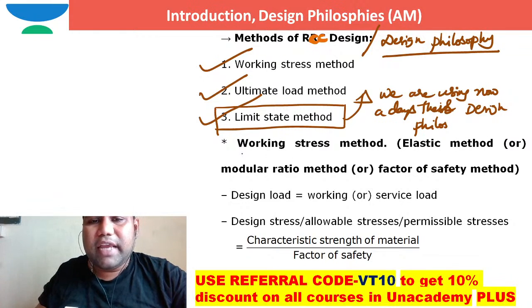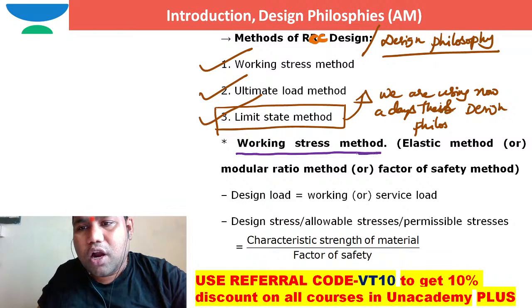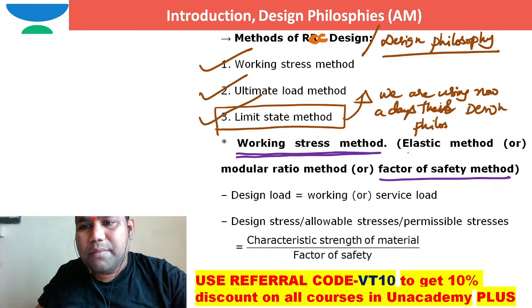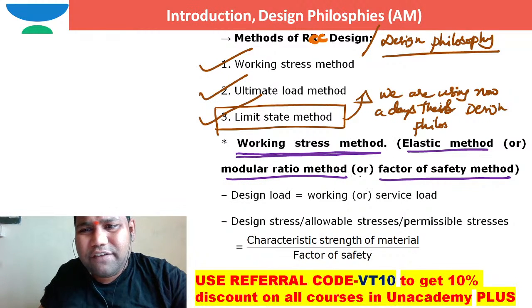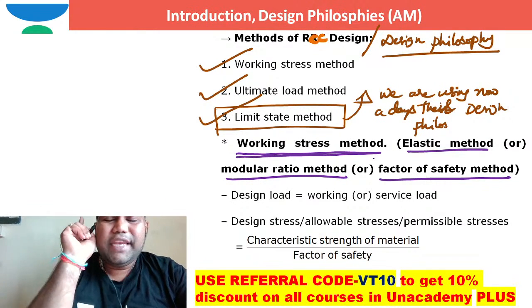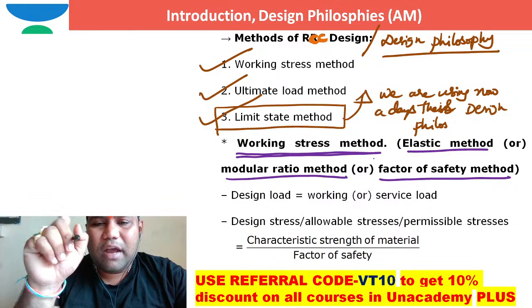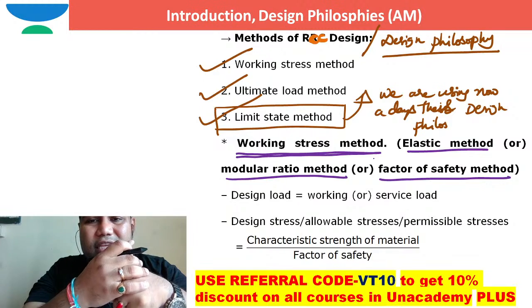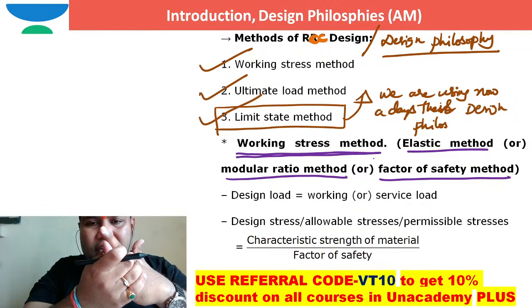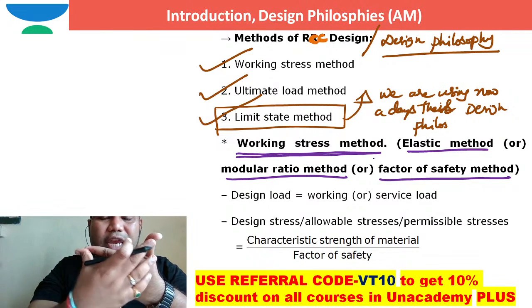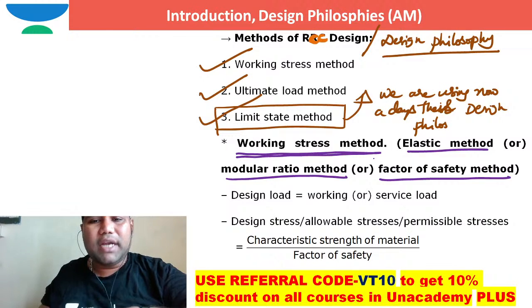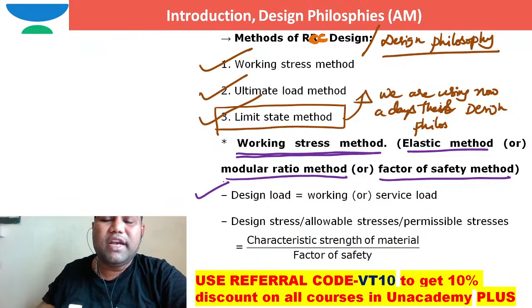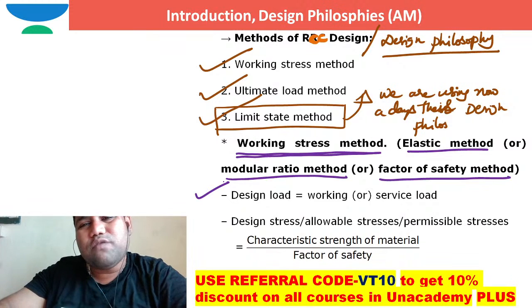Another name for the working stress method is the elastic method, or the factor of safety method, or the modular ratio method. Different names are there. I will compare all these three methods with respect to the load for which we design the structural elements. What is the design strength? I want to compare these in terms of all three methods. What is the design load generally? For what load will we design the structural elements, especially in the working stress method?